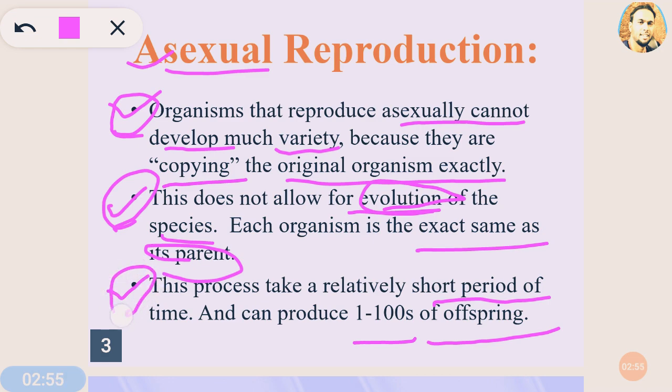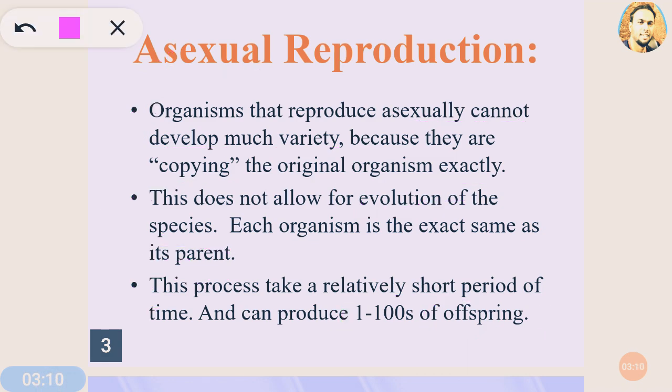It is a very fast process, and it takes very little time for the production of young ones, and it can produce about 1 to 100 new organisms from the body of the parent at a time. So these are the three unique features. First, they produce clones. Second, it doesn't allow for the evolution of the species. And third, it takes very little time for reproduction.